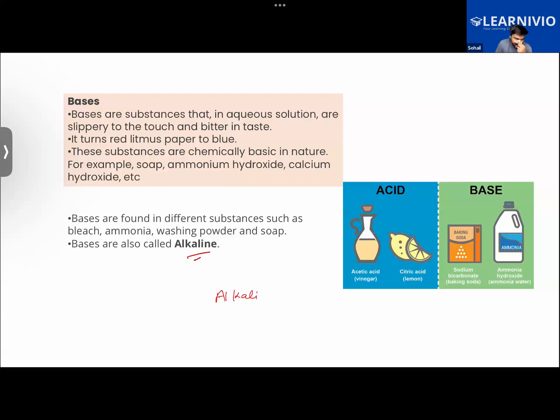Okay. You guys now give at least 2 examples of a strong base. Sir, lithium hydroxide and potassium hydroxide.